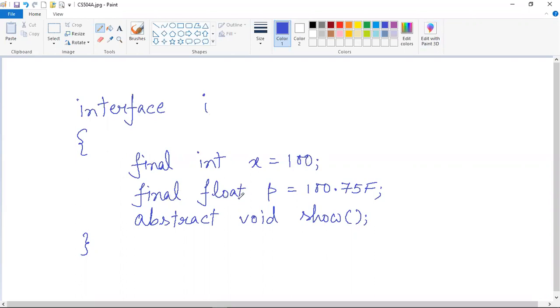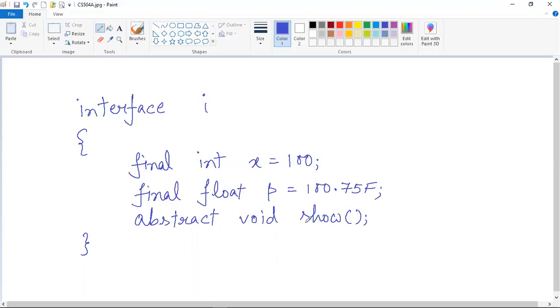The next variable is a float variable, which is also a final variable, and I have declared it with a value 100.75F, and this is the character capital F, which actually defines this value as a float literal. So we are forcefully using this value to be a float value, which should be stored inside this p variable. So we are using a float literal here in order to store it into the p variable.